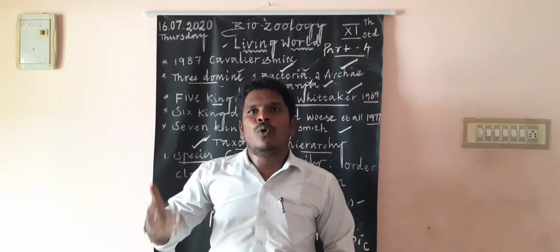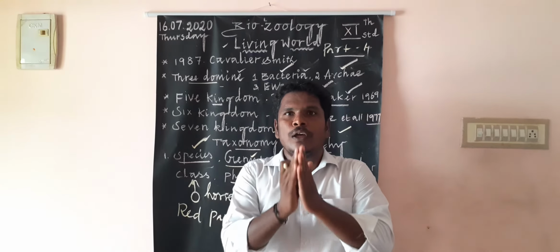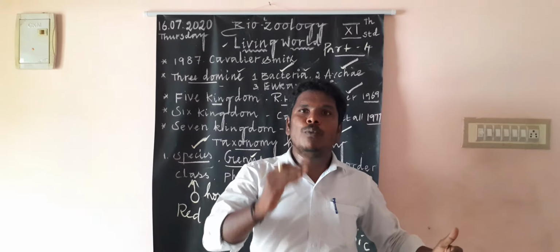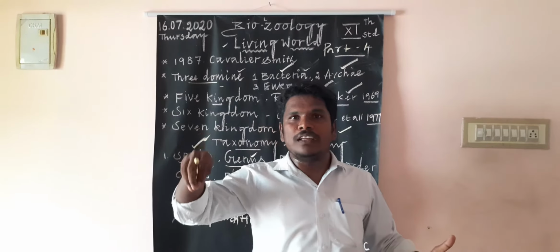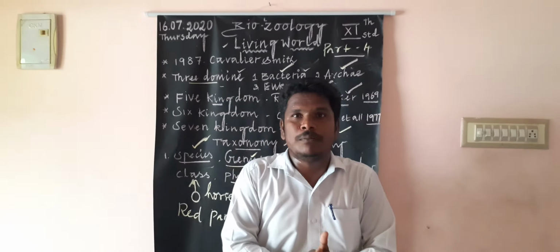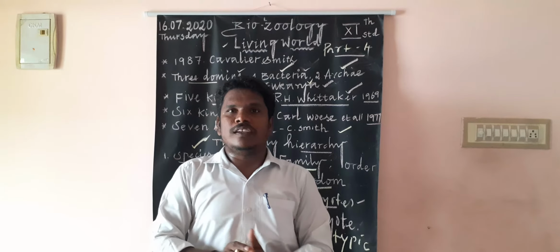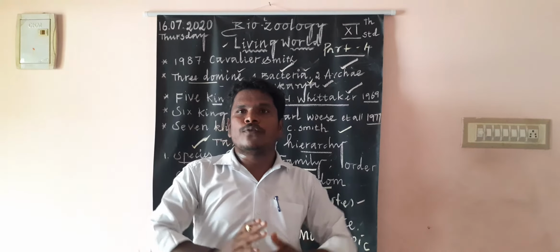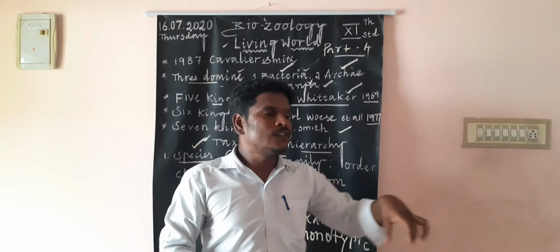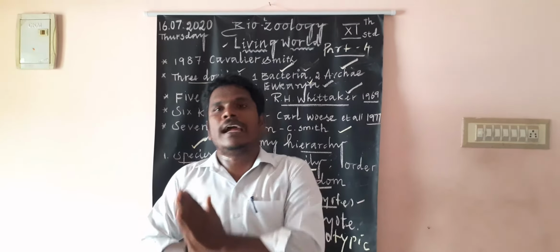A genus with more than one species is known as a polytypic genus. Polytypic genus is nothing but more than one species in the genus. For example, the cat comes under the genus Felis, where a number of closely related species are present. For example, Felis domestica is the pet cat.